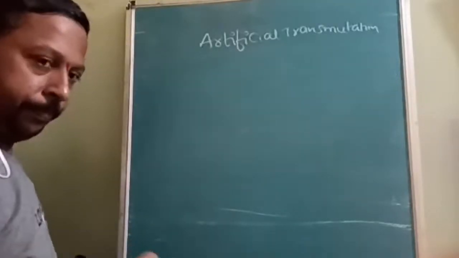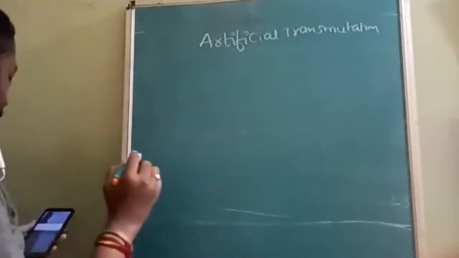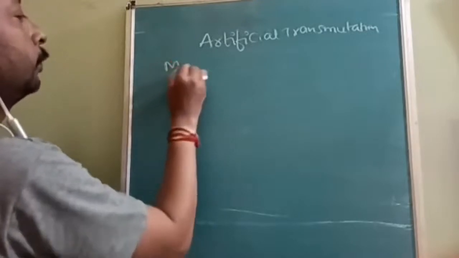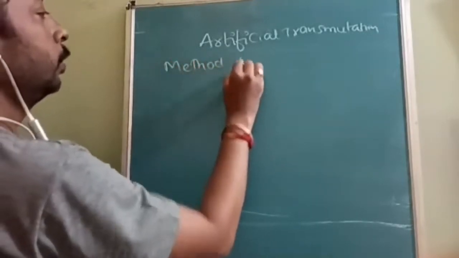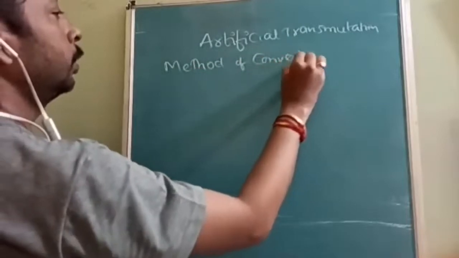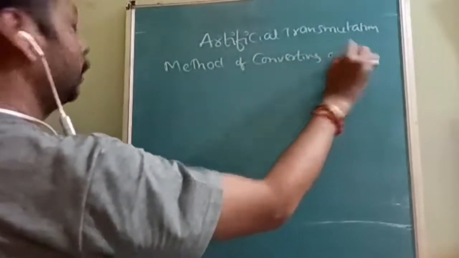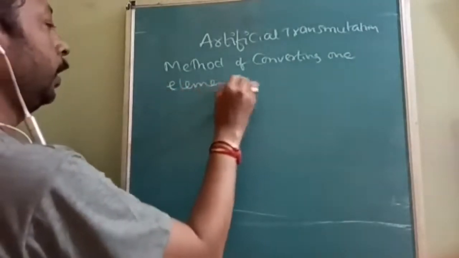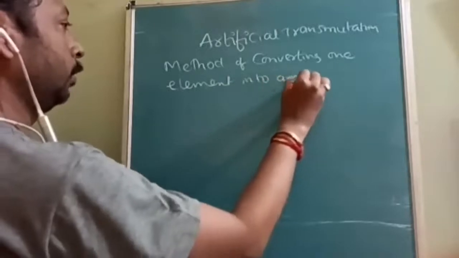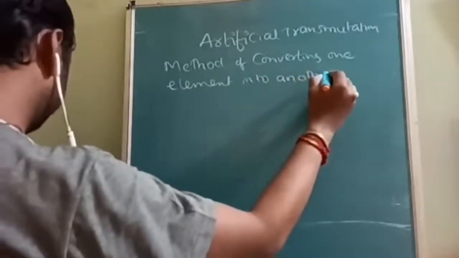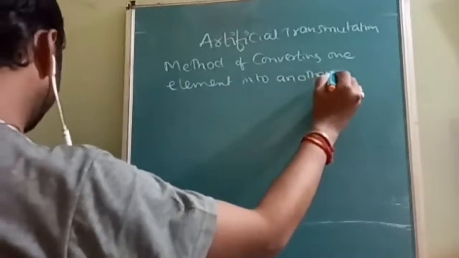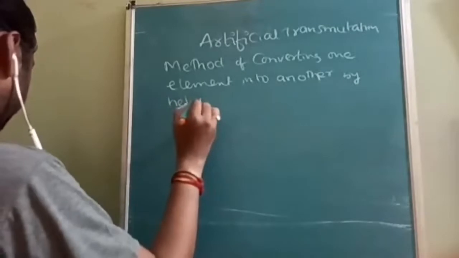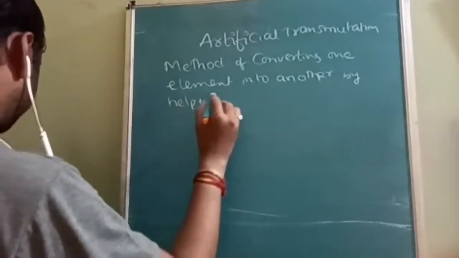Next topic is artificial transmutation. It is a very small and easy topic. It is the method of converting one atom, one element, into another element with the help of some particles.